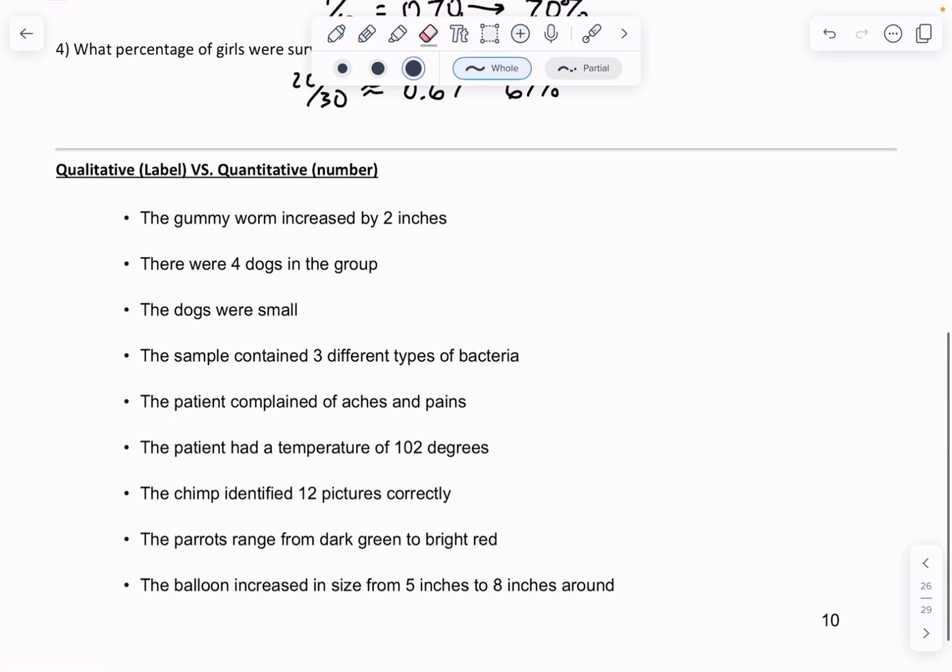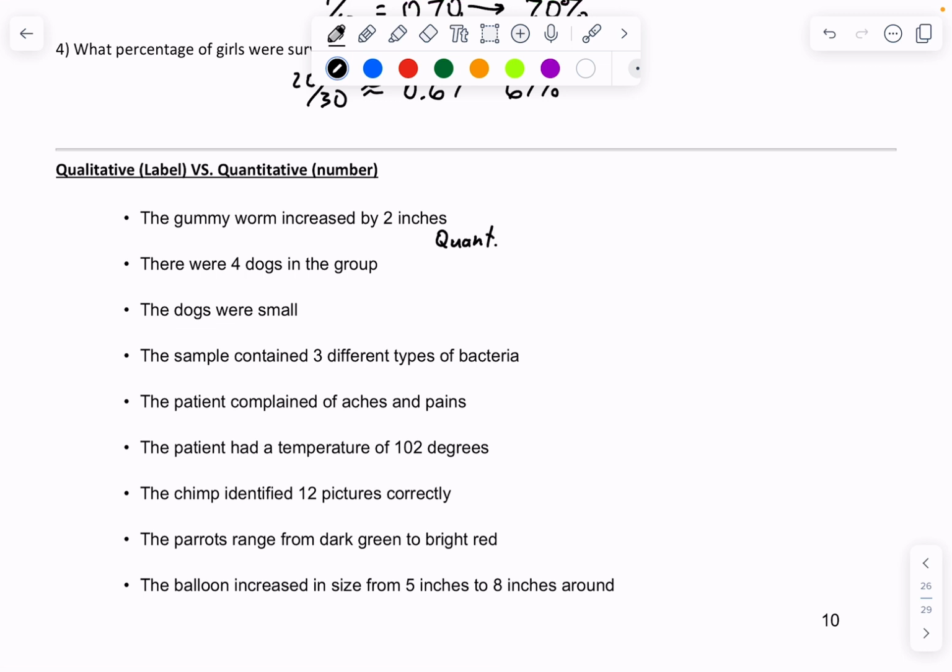Qualitative versus quantitative. Remember, qualitative is usually going to be something with a label, or some sort of descriptor or category. Quantitative is going to be some sort of number measurement. So a gummy worm increased by 2 inches. That's going to be quantitative.